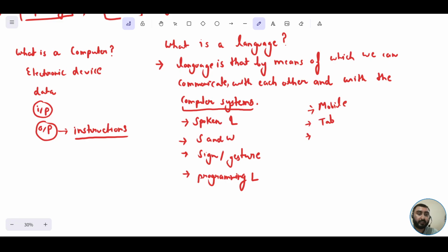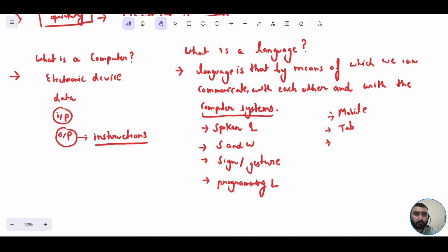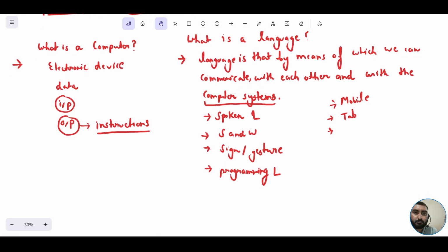There could be certain other electronic devices which may act as a computer system, although their form would be different. Don't get confused by it. We can never call only laptops a computer. There are certain other forms of computers available as well. So that's what I just wanted to discuss over here.